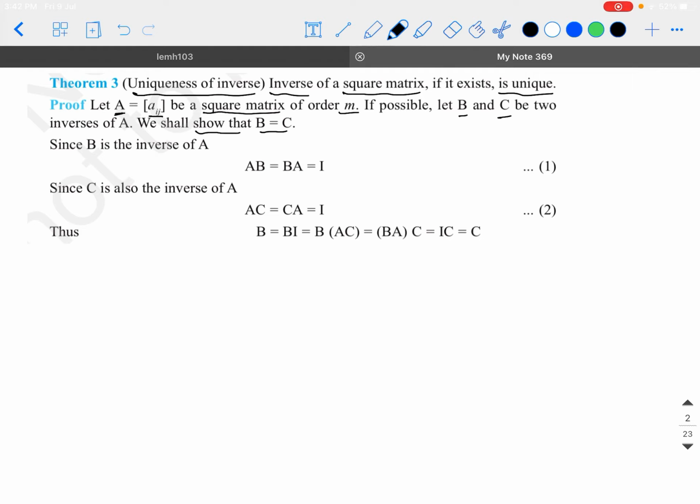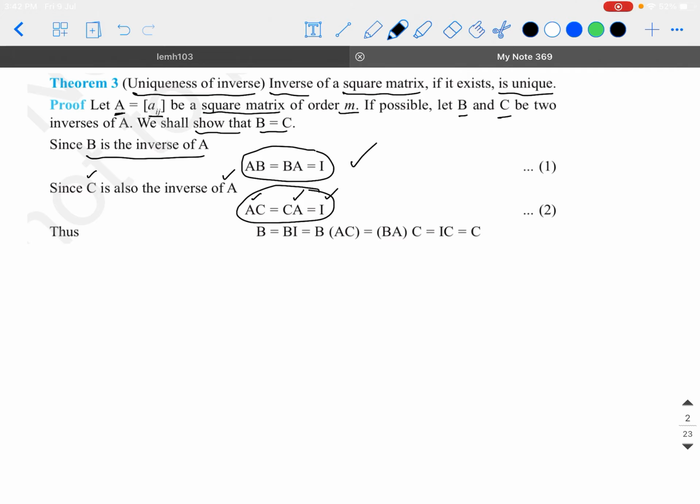Since B is the inverse of A, from the definition of invertible matrix, we can say that A into B is the same as B into A, which is equal to the identity matrix. Similarly, if C is the inverse of A, then A into C is equal to C into A, which is also equal to I, because this is also from the definition of invertible matrix only.